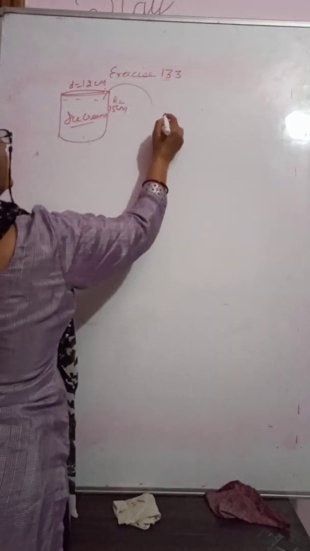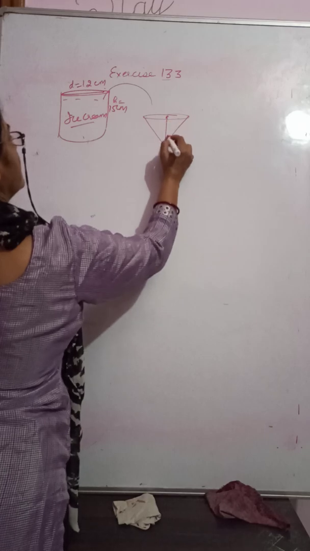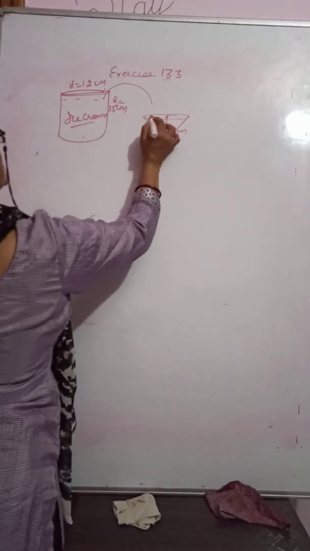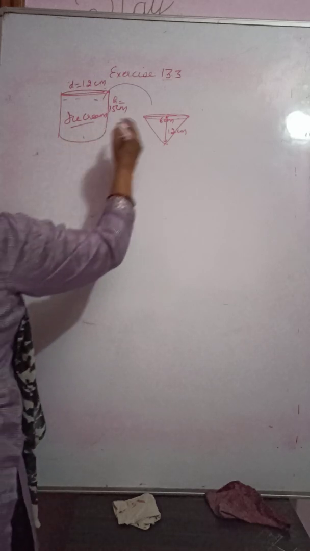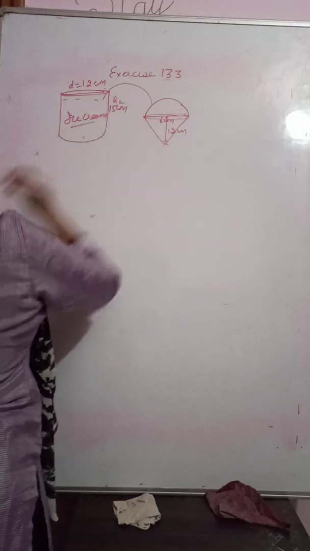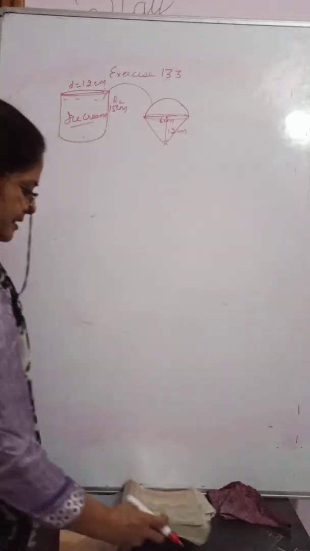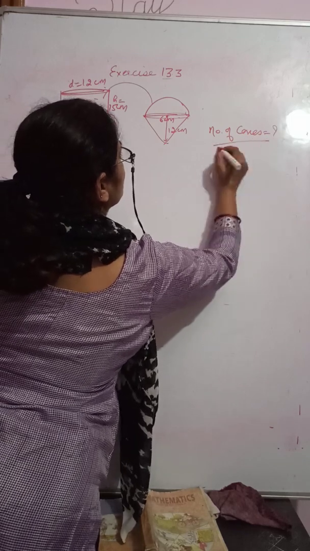Clear? And this ice cream is to be filled in cones, and this cone is of height 12 centimeter and diameter 6 centimeter, having a hemispherical shape on it. We have to find the number of cones.